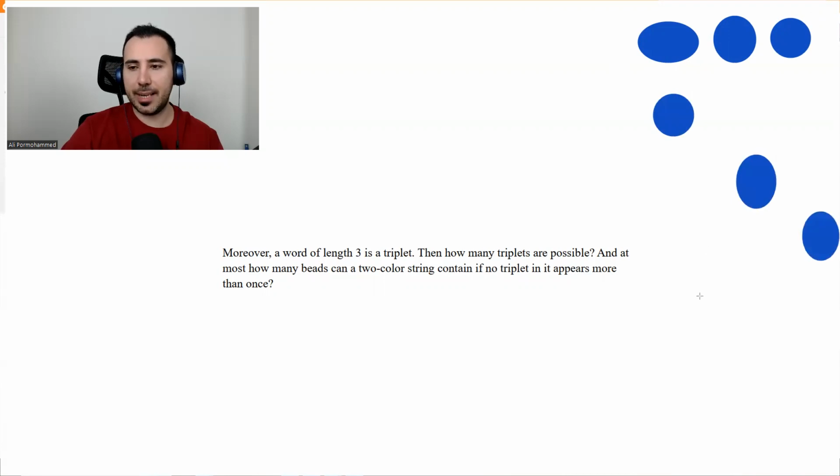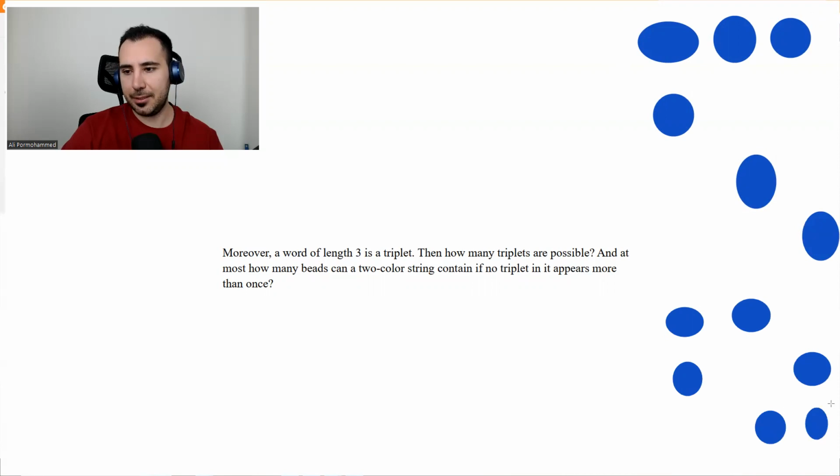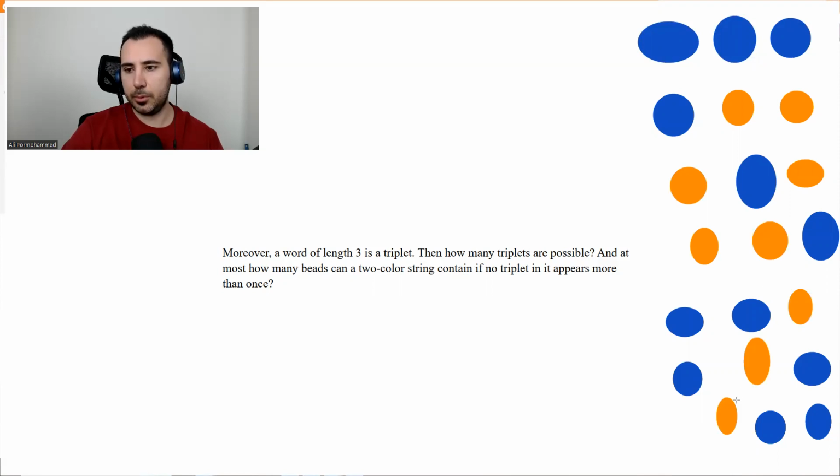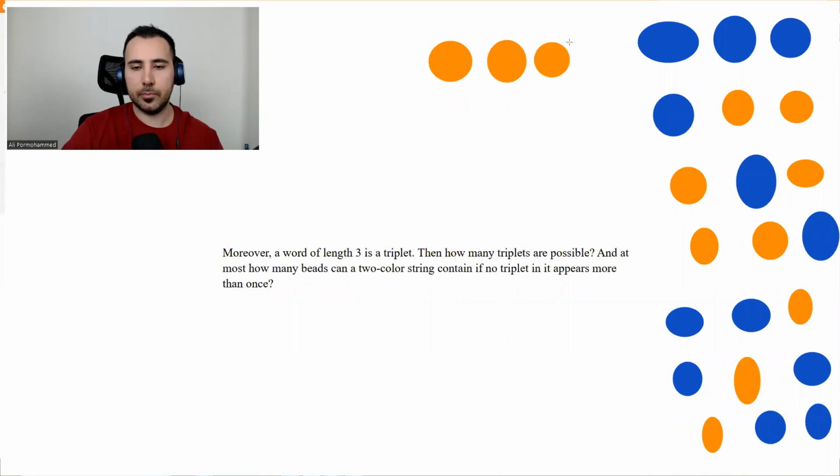And what if we have 2 blues? 2 blues could be here. 2 blues could be here and here. 2 blues could be here and here. And then I'm going to add the oranges to the picture. This is going to be 1 blue again, 1 blue here, 1 blue here. 2 blues, 2 blues, 2 blues. And here we have, that's a bad picture. Wait a second, let me correct it. Okay, we could also have orange and orange and orange. Okay, so 8. We have 8.